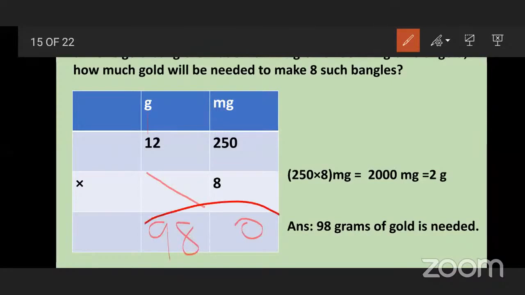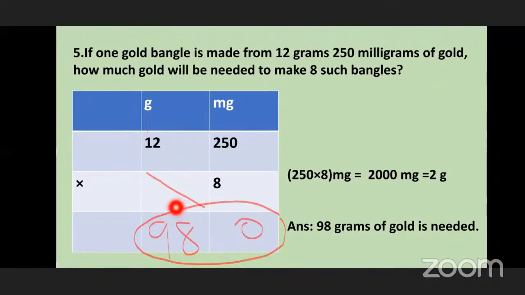So what answer we get here? 98 grams and 0 milligrams. That means for making 8 such gold bangles, we will need 98 grams of gold. For 1 bangle, we need 12 grams 250 milligrams, and for 8 such bangles, we will need 98 grams of gold. Understood?